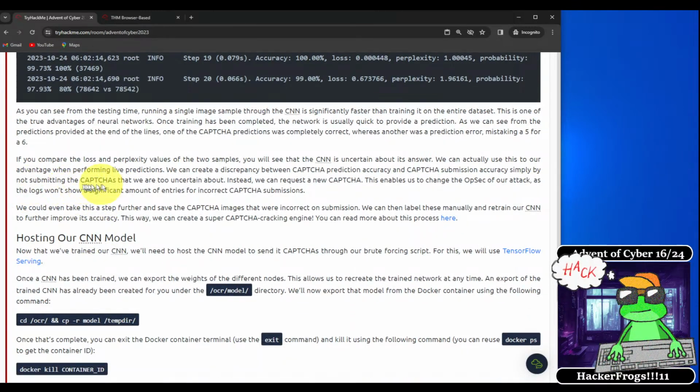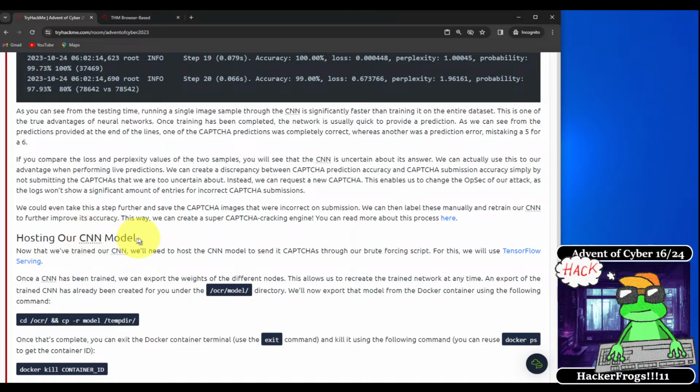If you compare the loss and perplexity values of the 2 samples, you will see that the CNN is uncertain about its answer. We can actually use this to our advantage when performing live predictions. We can create a discrepancy between CAPTCHA prediction accuracy and CAPTCHA submission accuracy simply by not submitting the CAPTCHAs that we were too uncertain about. Instead, we can request a new CAPTCHA. This enables us to change the OPSEC of our attack, as the logs won't show a significant amount of entries for incorrect CAPTCHA submissions.